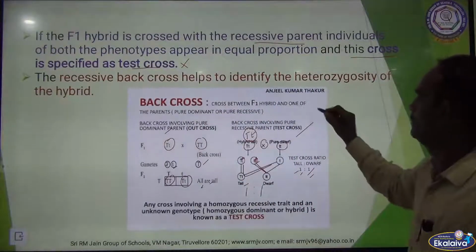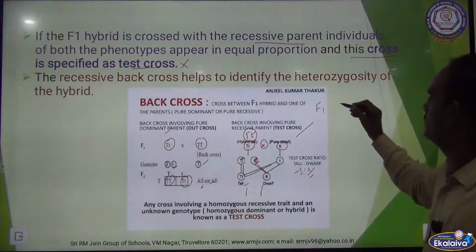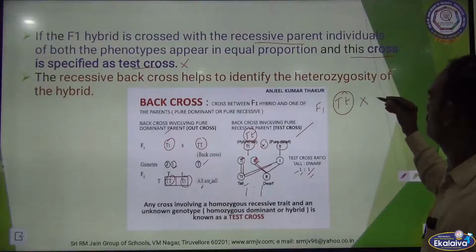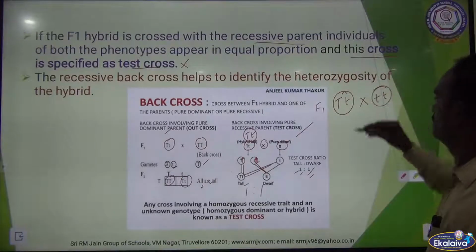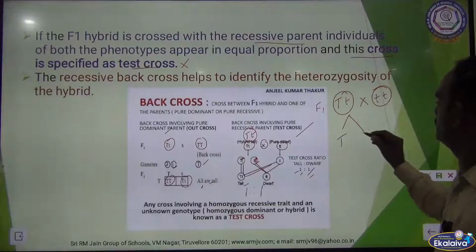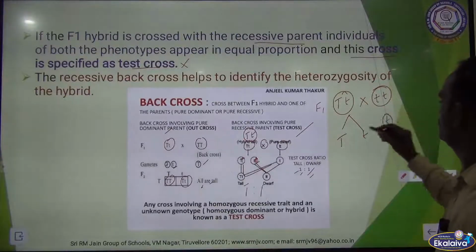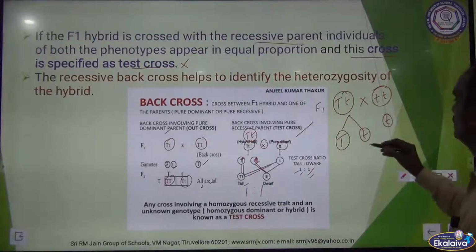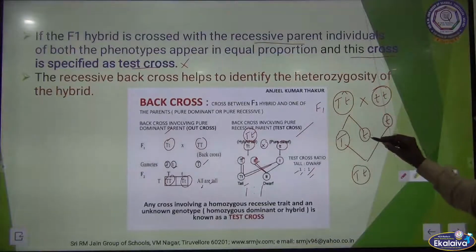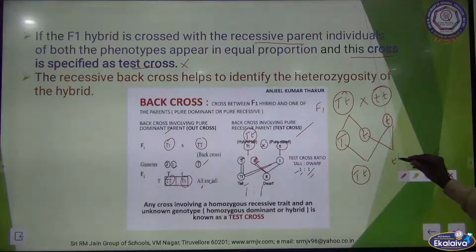That means the F1 hybrid, what is the F1 hybrid? Capital T, small t, crossed with the recessive. What is the possible chance here? T, small t and one small t. These are the gametes. Okay, this fuses here, capital T, small t, and then this small t, small t.